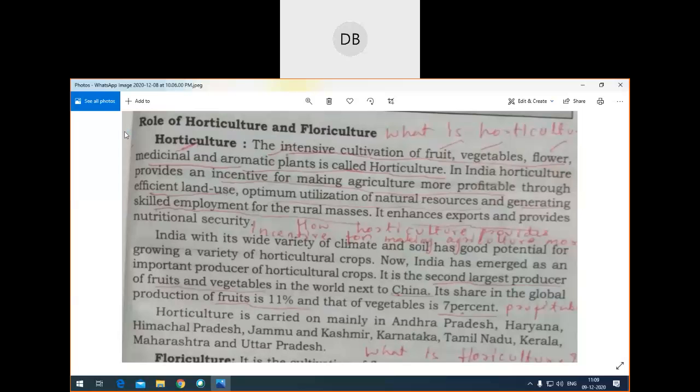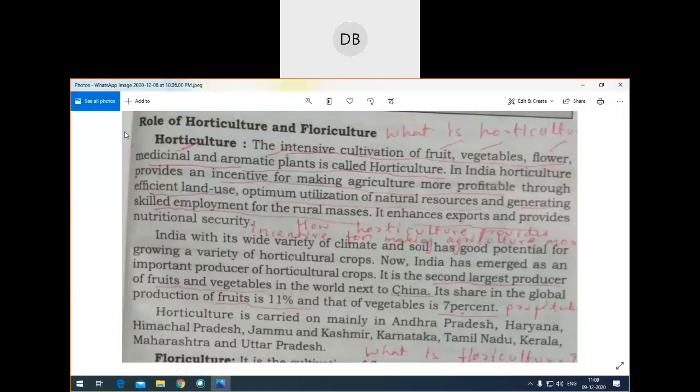Fruits and vegetables. So 11% of the total fruits of the world is produced in India, and 7% of the total vegetables of the world is produced in India. So this is how India has made lots of progress in horticulture.